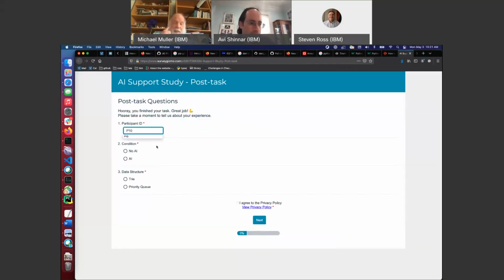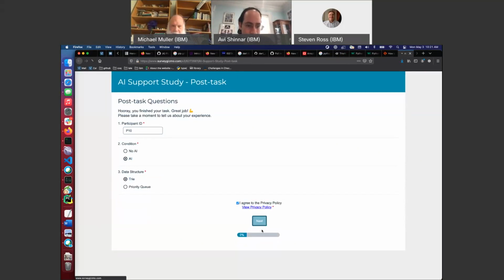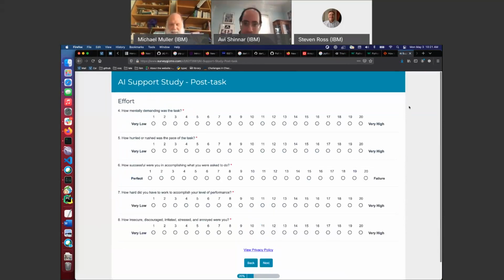P10, I believe you said. You are P10. It is true. This is the AI one. The data structure was a trie or tree, I guess, according to the official pronunciation. And apparently I'm required to again say that I did not read the privacy policy.